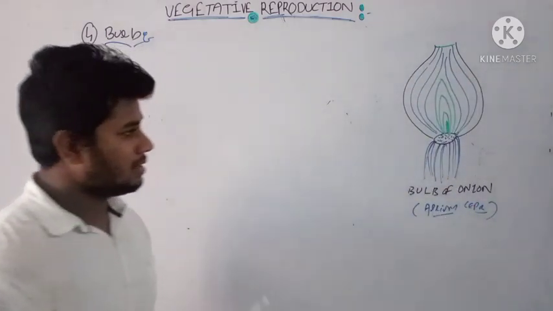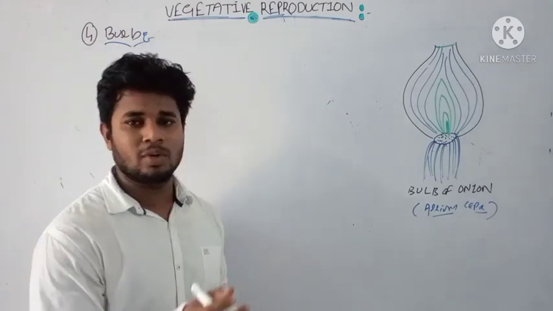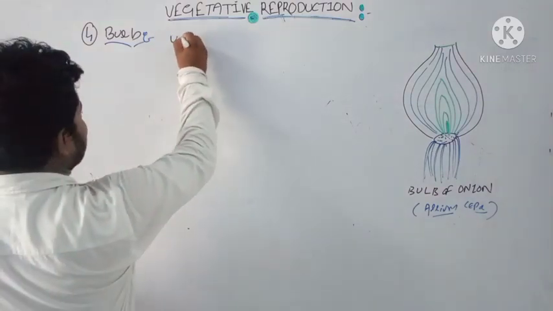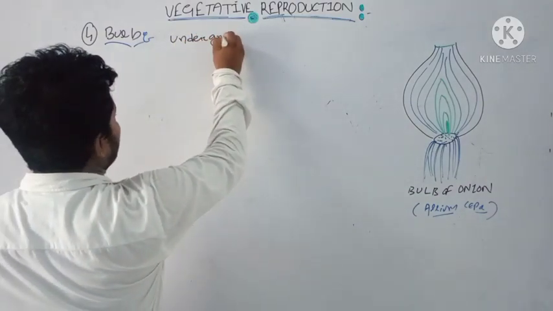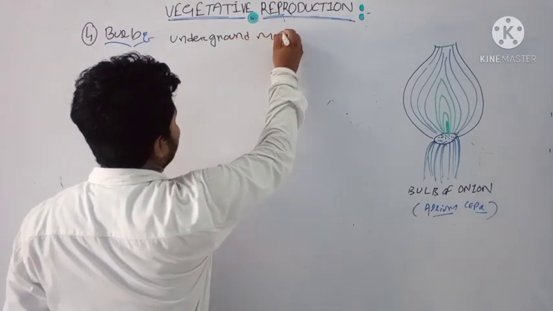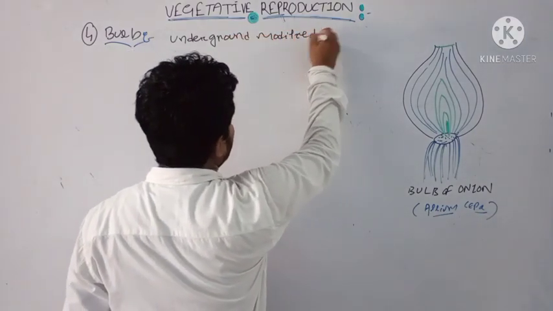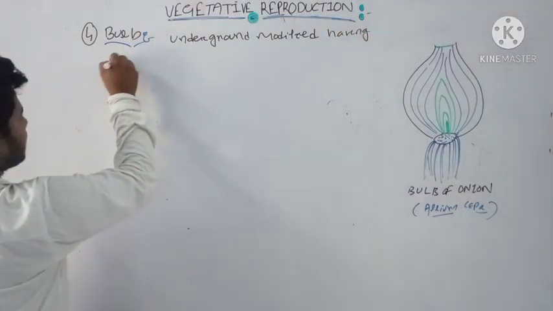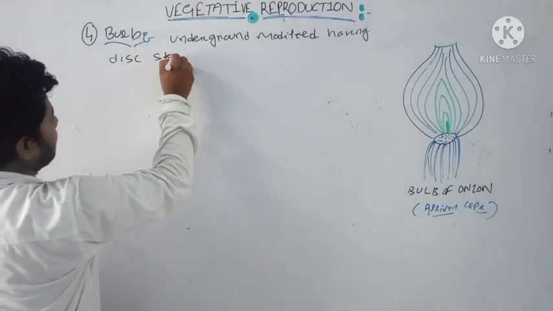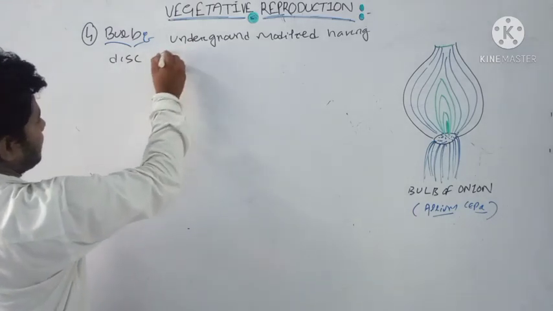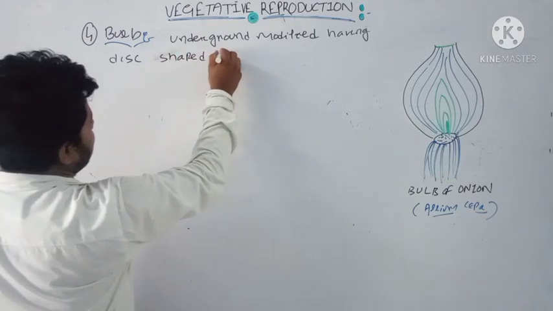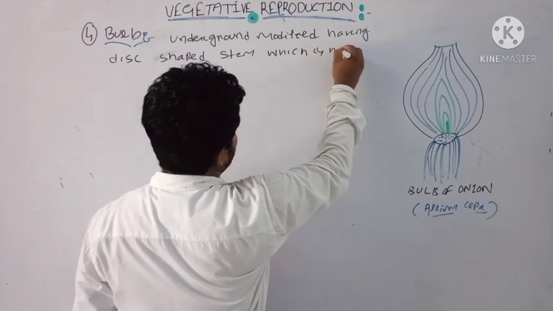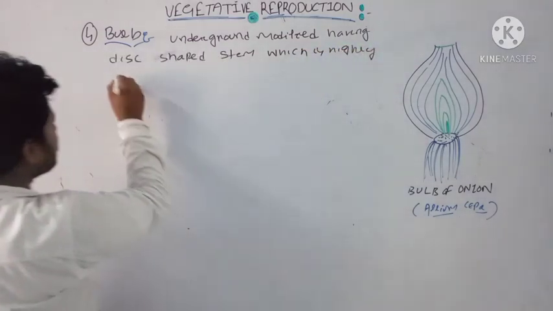Okay, like the other stems, we have already discussed the stem tuber and the rhizome. This is an underground modified stem, having a stem which is highly reduced in structure.